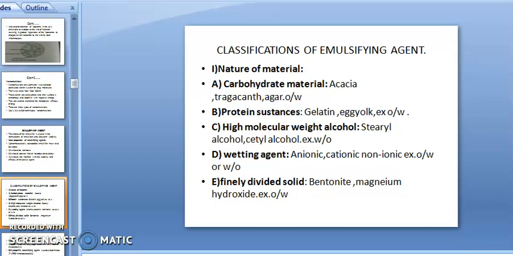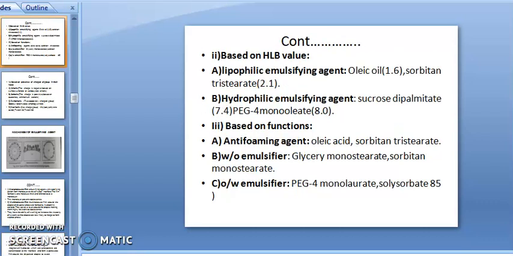Wetting agents: anionic, cationic, non-ionic, examples of OW type or WO type emulsion. That is negative charge, positive charge, and no charge, that is non-ionic. Finely divided solids are used to stabilize the emulsion. That is bentonite, magnesium hydroxide, example is OW type of emulsion.